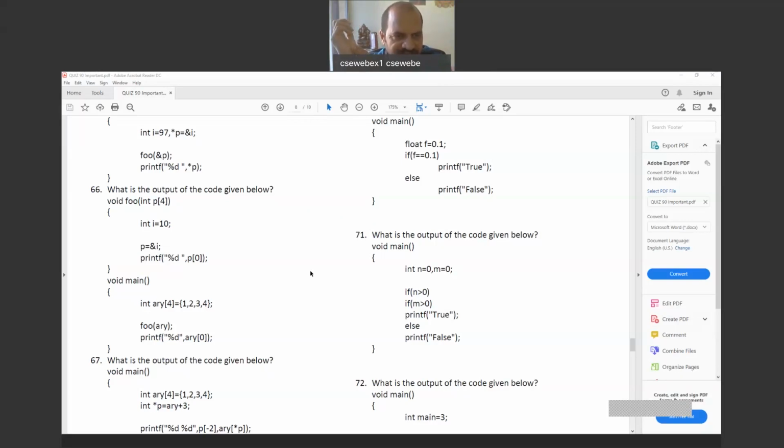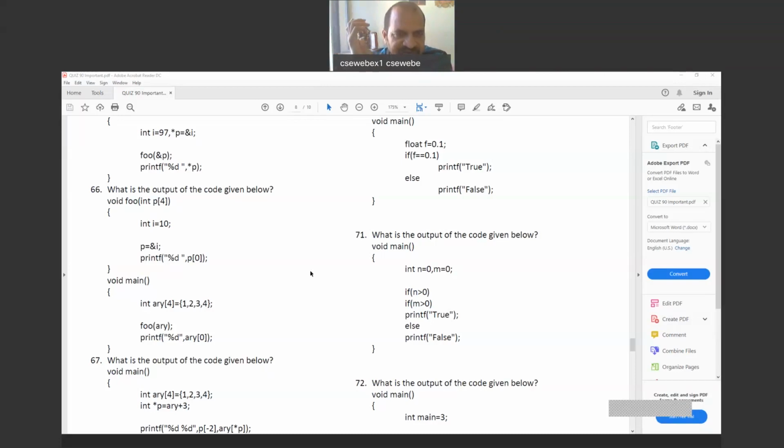Now we'll see the function. P is the variable which will hold the address of ARY, or P is a variable at the same location where ARY is defined, right? So now see the function: int I is equal to 10 is defined. I is another variable, and value 10 is stored into that. Now actually P had the address of ARY. But now come to the executable statement in FOO, that is P is equal to ampersand I. Now we are collecting the address of I.